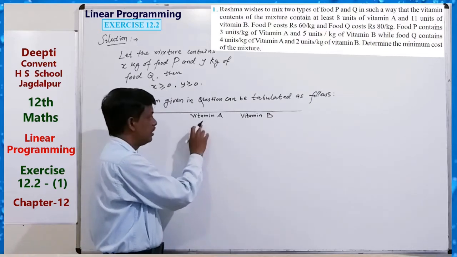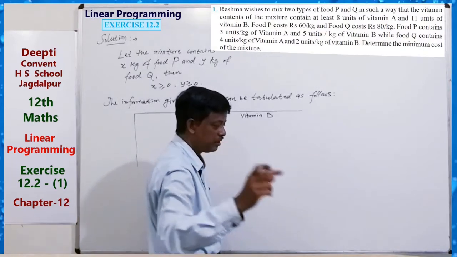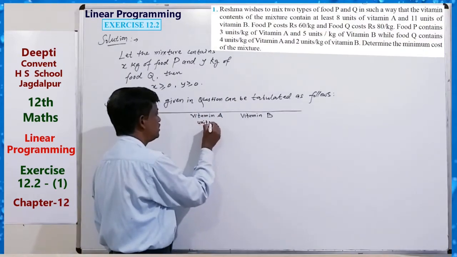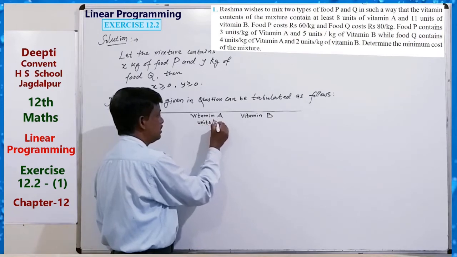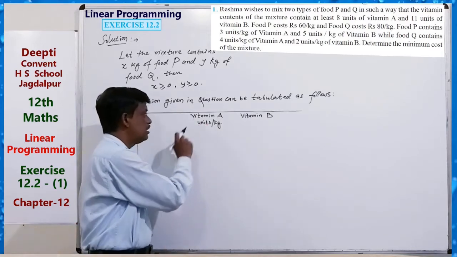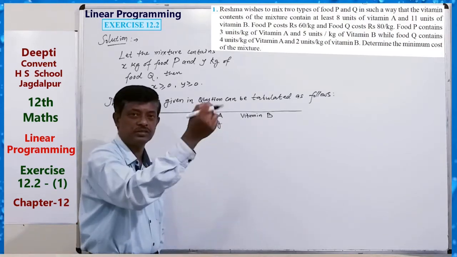Okay, and it contains what? Units per kg. Per kg, vitamin A contains 3 units, 2 units, 4 units, like this.